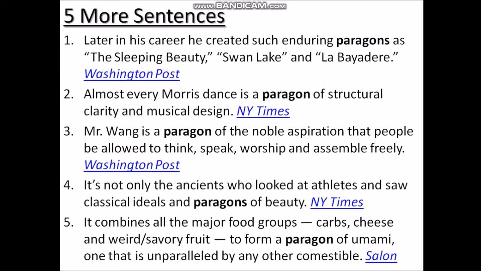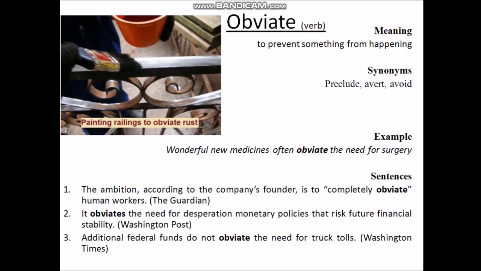So now move on to the next word. Our next word is obviate. Obviate is a verb. Obviate means preventing something from happening. So move on to the synonyms. Synonyms are preclude, avert, avoid. That in a single word we call prevent. So move on to the example.